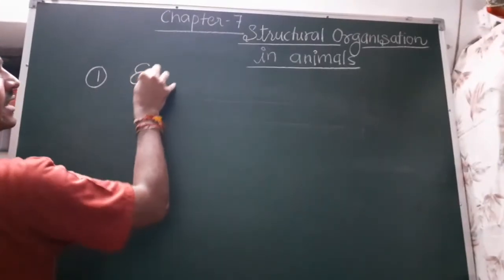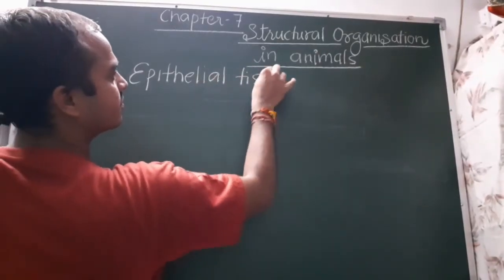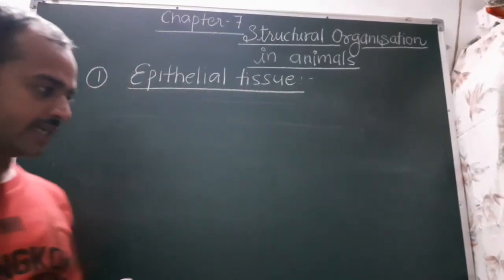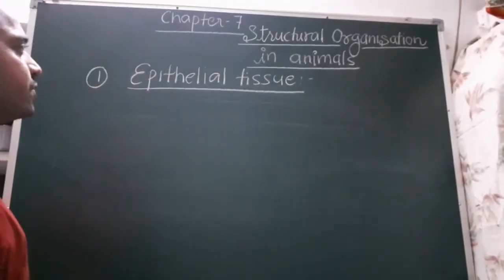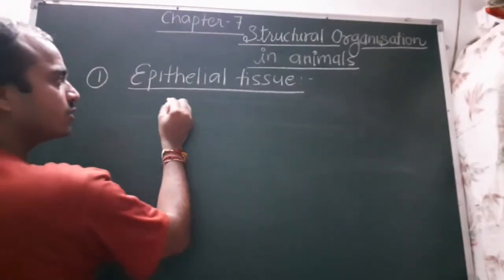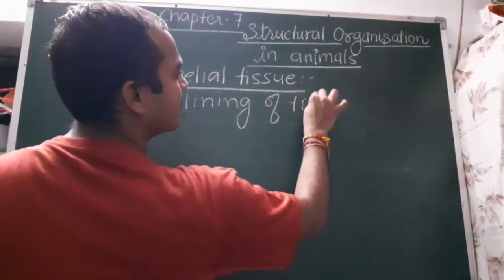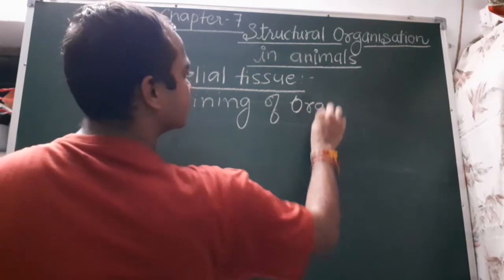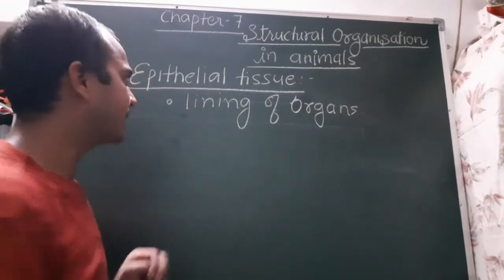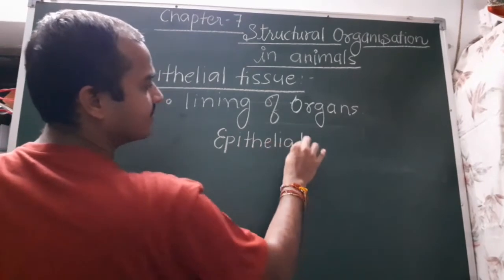First one is epithelial tissue. Epithelial tissue forms the lining of the body organs, and it is of two types.